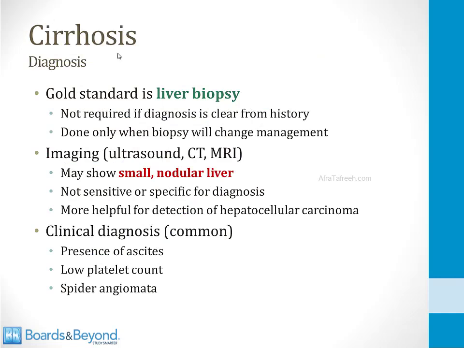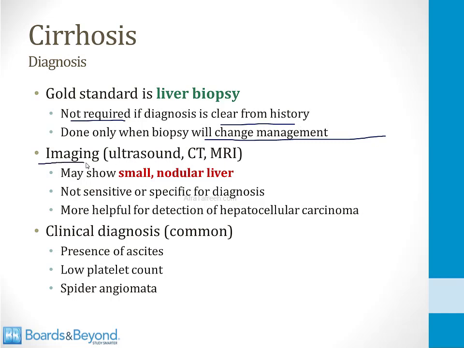The gold standard for diagnosis of cirrhosis is a liver biopsy, but this is often not required if it's clear from history. For example, if a patient with known chronic liver disease develops signs and symptoms of cirrhosis, you usually know what the diagnosis is. The biopsy is only done when it will change management, and remember that patients with cirrhosis have a coagulopathy, so biopsying the liver is particularly dangerous.